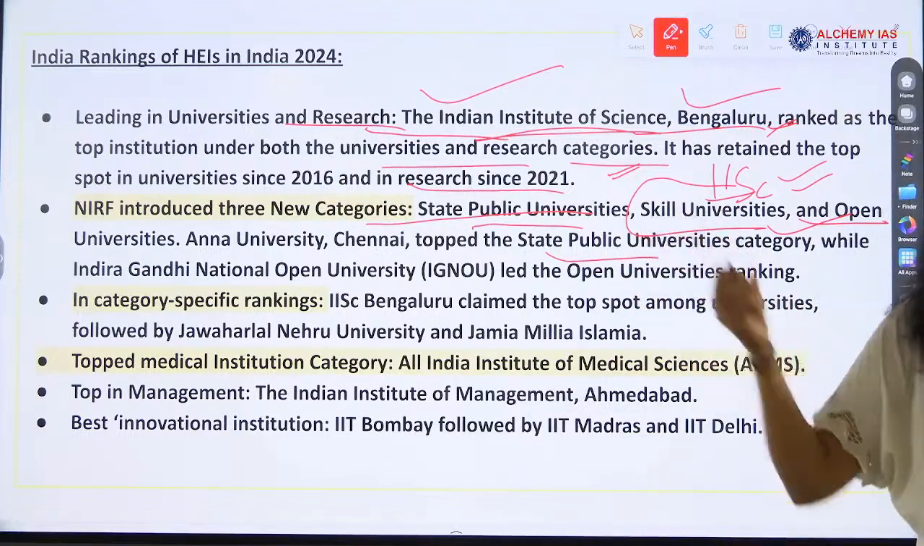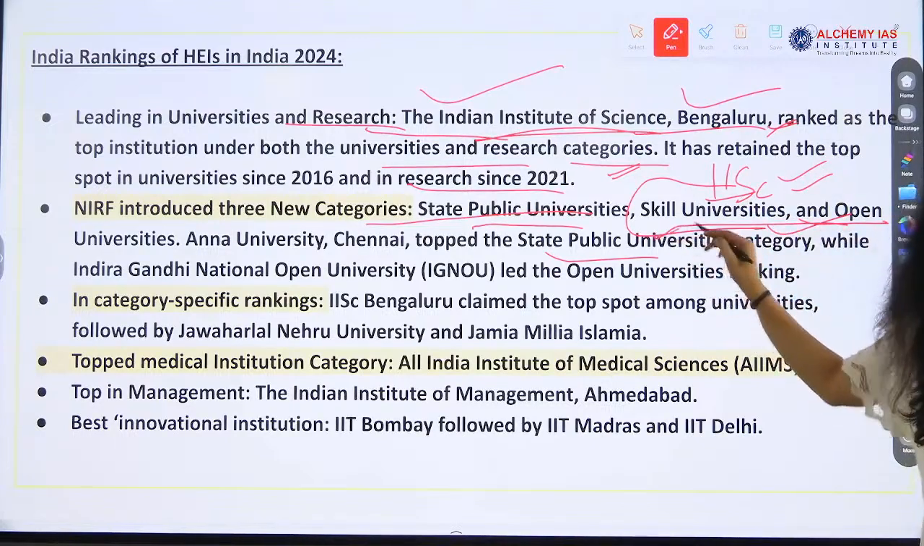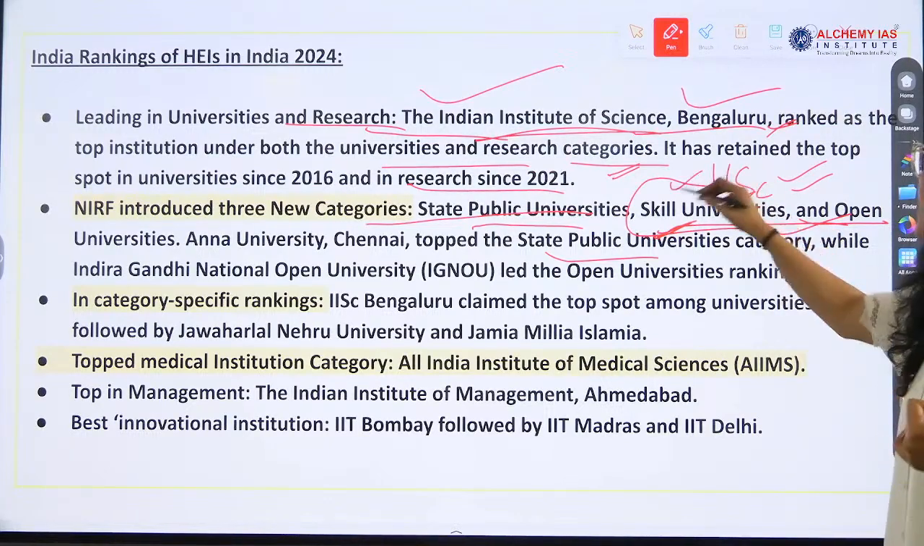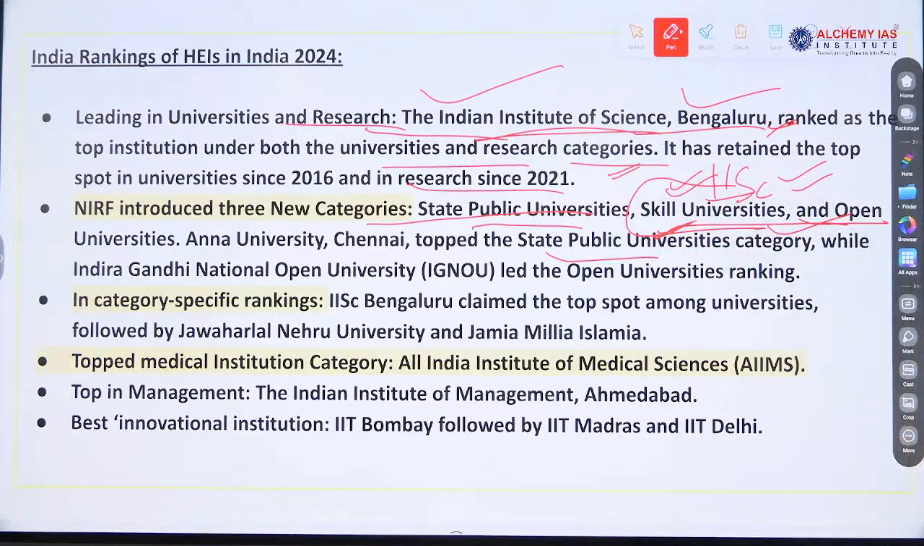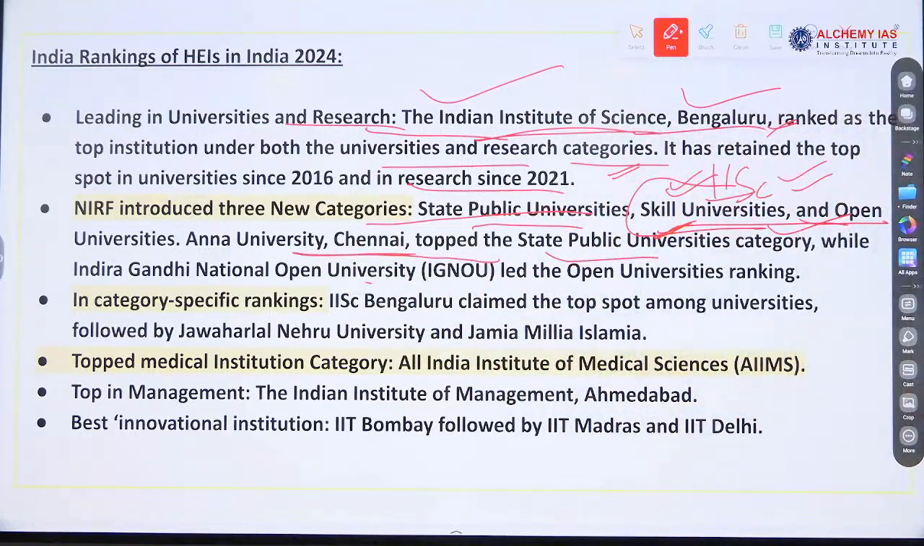These 3 new categories were introduced: state public universities, skill universities, because of Skill India, right? We are giving focus to skilling the youth, yes or no? So skill universities should also be taken into account, yes or no? They should also be given the ranking. And open universities also, many thousands are enrolled in open universities. Like, can you give me an example? IGNOU, right? So we should also rank them and check their quality.